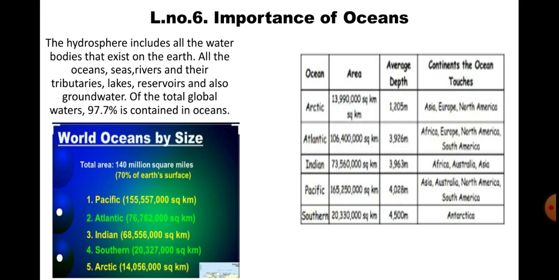Million square miles, which means 70% of Earth's surface. All these five oceans occupy nearly 70% of the area of the Earth. See students, that is why it is very important to study oceans. So we'll move to the next slide.